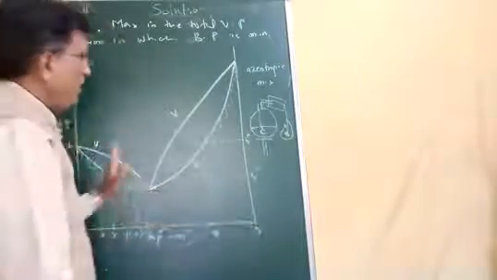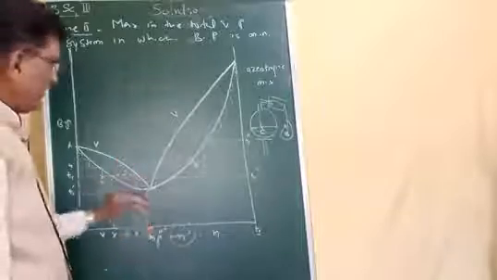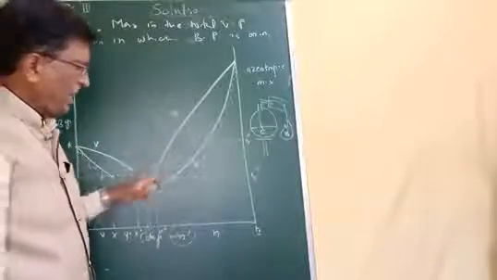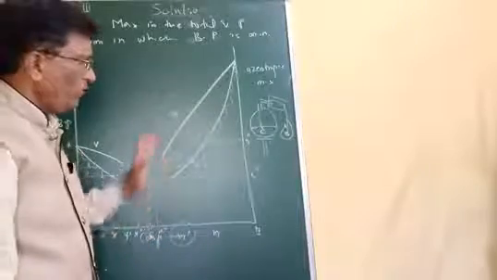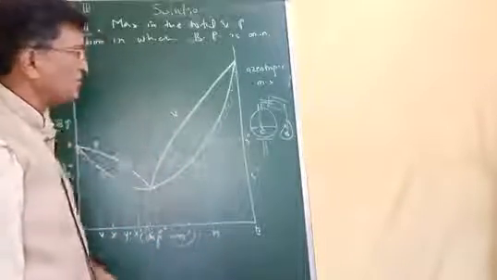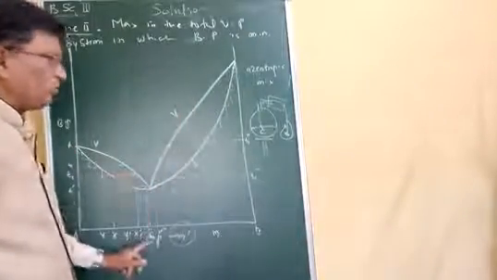That means by fractional distillation we can separate any one component and the azeotropic mixture. With the help of fractional distillation we just separate one pure component and the azeotropic mixture.